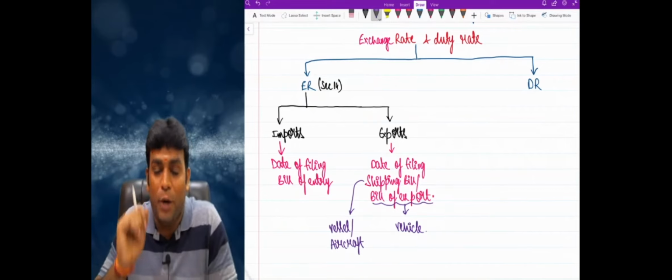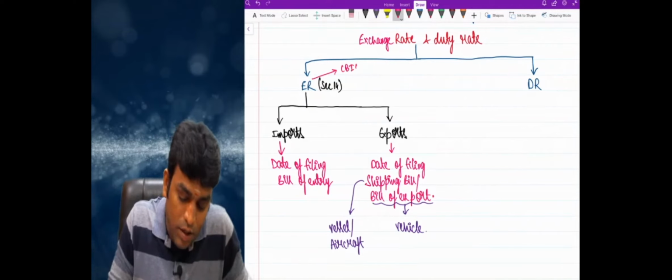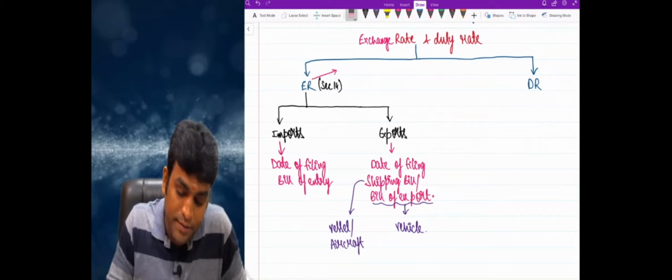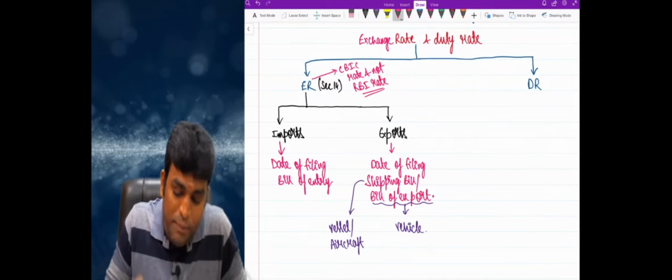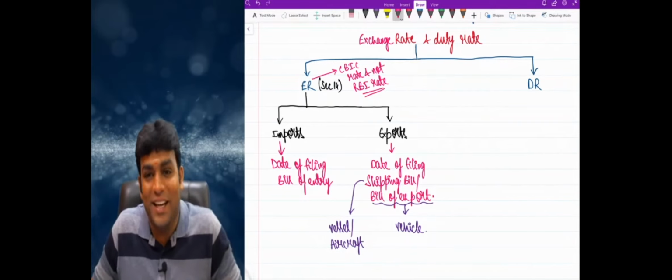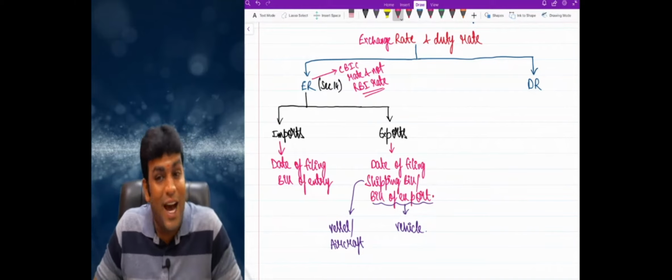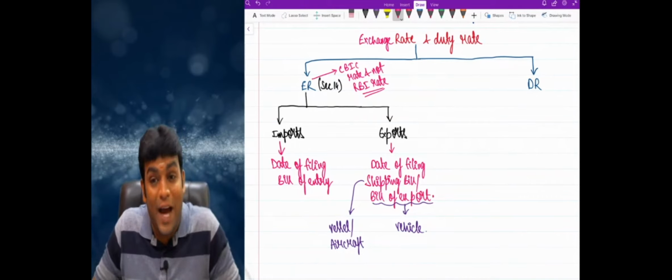Now, one important point I will tell you is that exchange rate, my dear friends, we should always consider CBIC rate and not RBI rate. Very, very important. Sir, in GST law, when we were talking about valuation in case of money changing, we learnt about the word called RBI rate. But here in customs law, we are not concerned with RBI rate, but we are concerned only with the rate of CBIC. So exchange rate of what, my dear friends? CBIC is considered and not RBI.